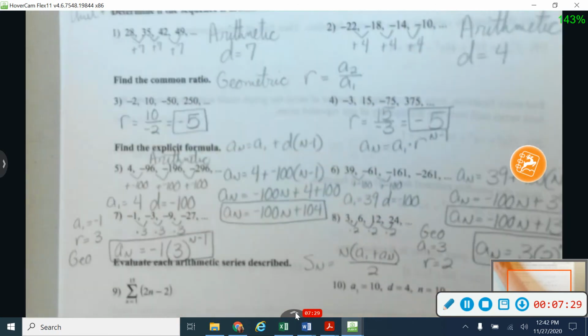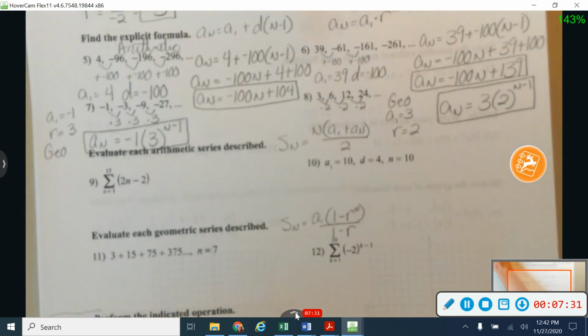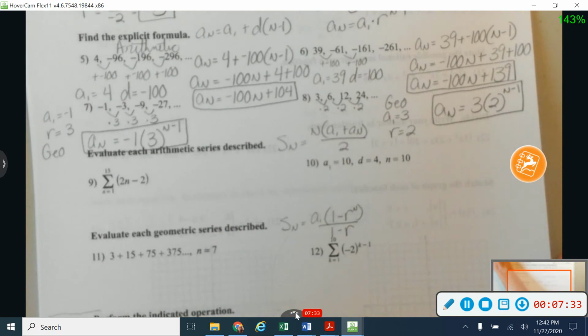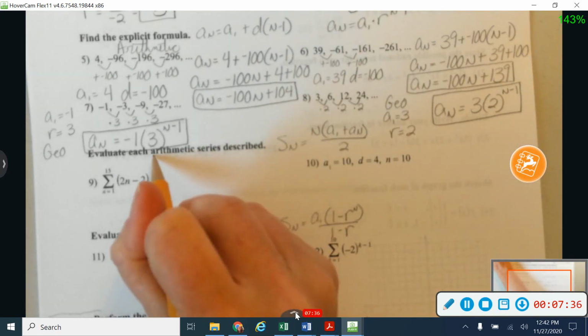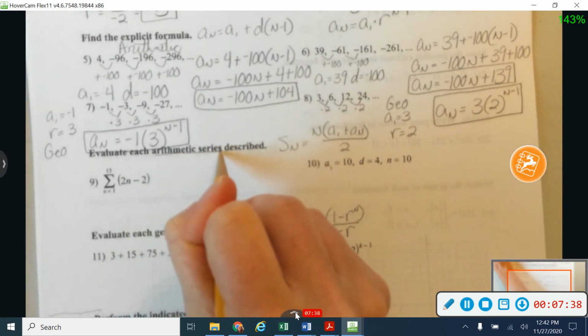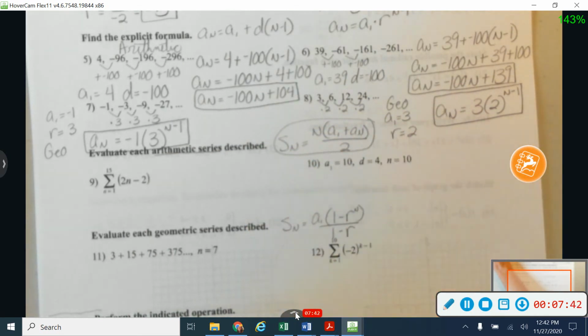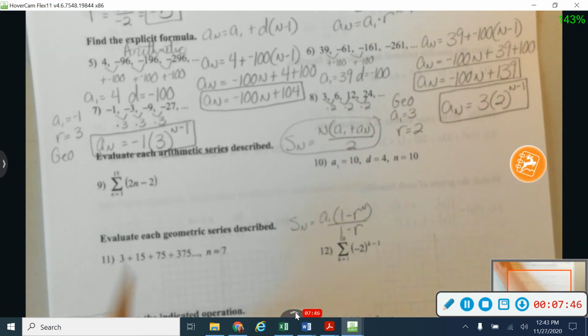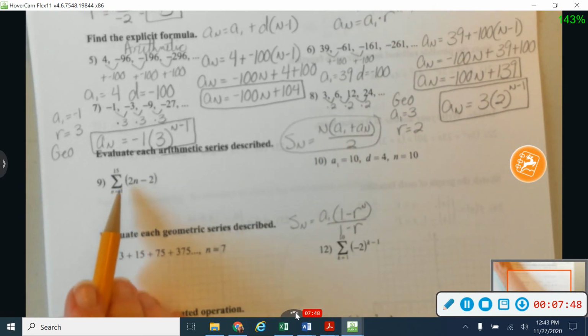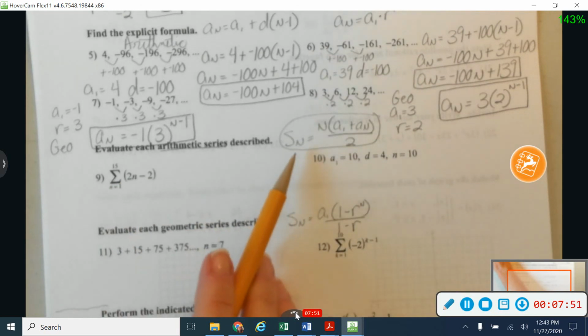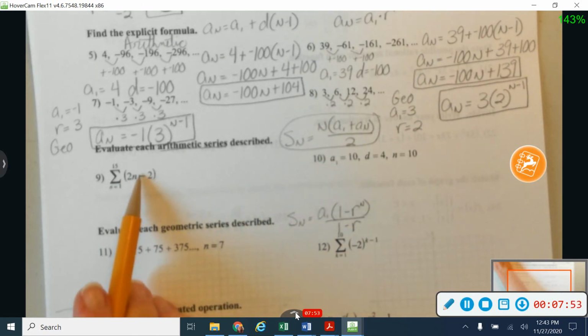Okay, on 9 through 12, which will be the end of this video, I'm working with a series. A series means that we are finding a sum. And in this first set, it tells me that I'm working with an arithmetic series. And here's my formula for working with an arithmetic series. Okay, so let's start with this first one right here. This little notation, the sigma, means that I'm finding a sum. Here's my formula for a sum for an arithmetic series.